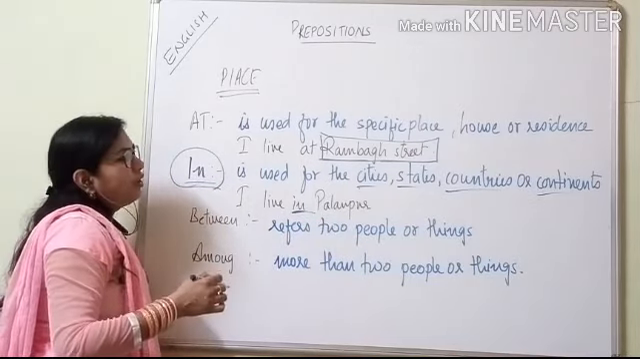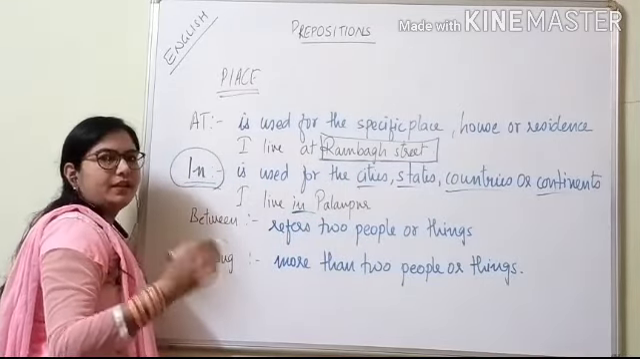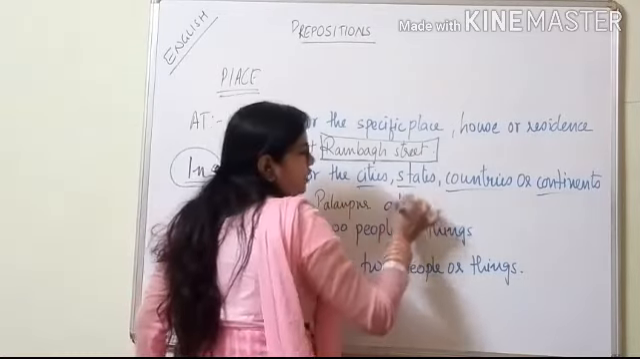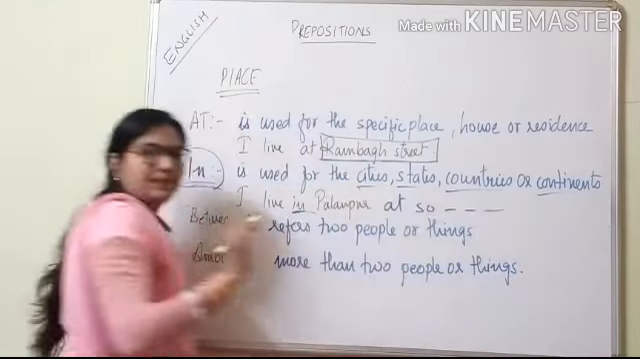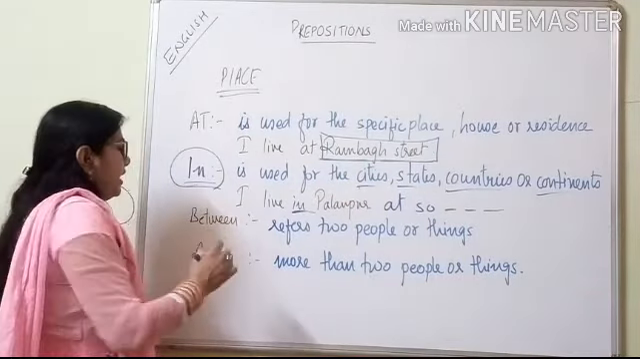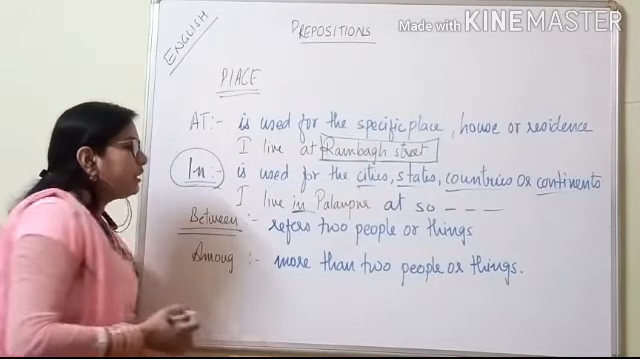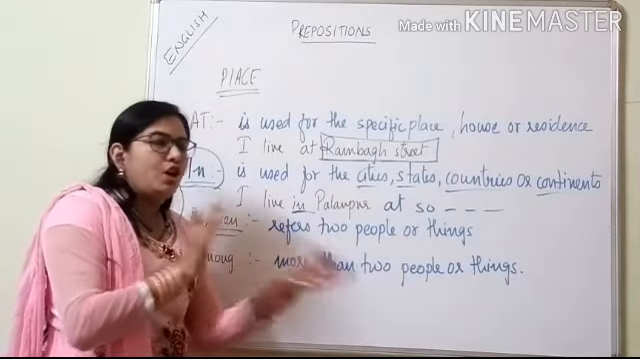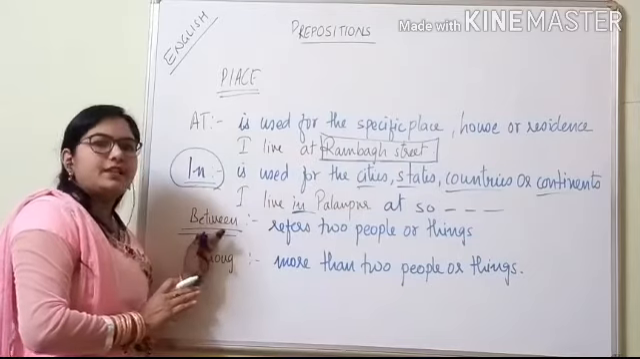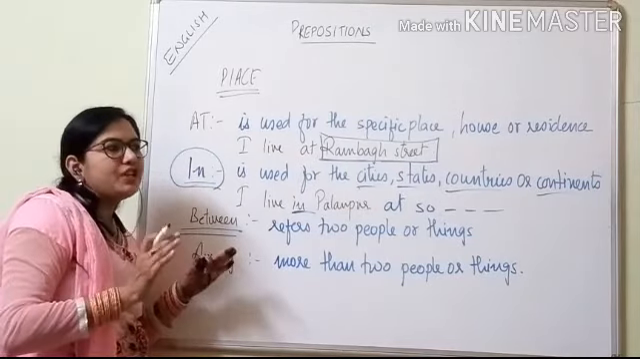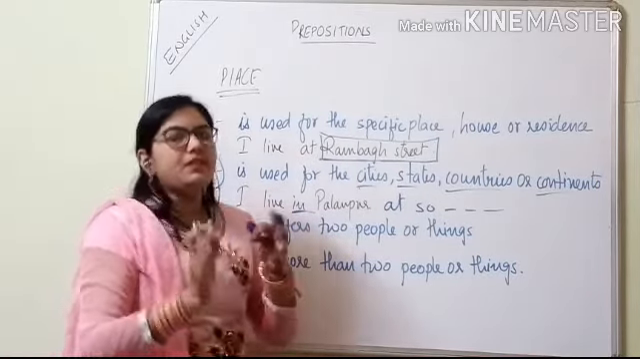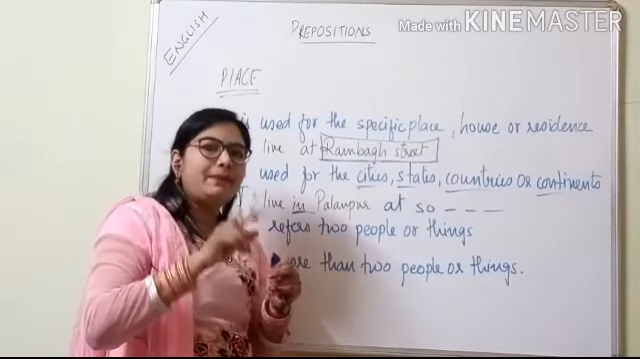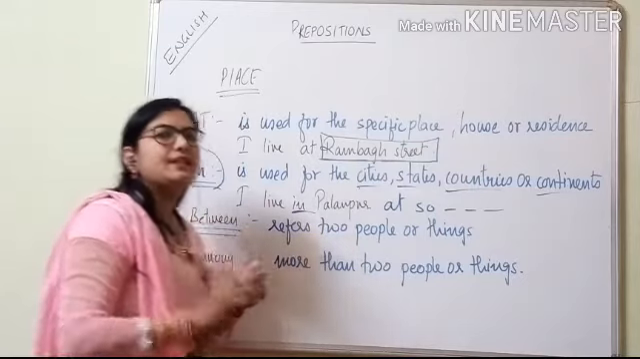Okay. If you want to say the name of our society, then we would say, I live in Palanpur at so and so society. Then comes between. Between refers to two people or things. When we are talking about two people or two things, then between is used. There is competition between you two. It means here we are talking about two people. So when we are talking about two people or two things, that time between is used.